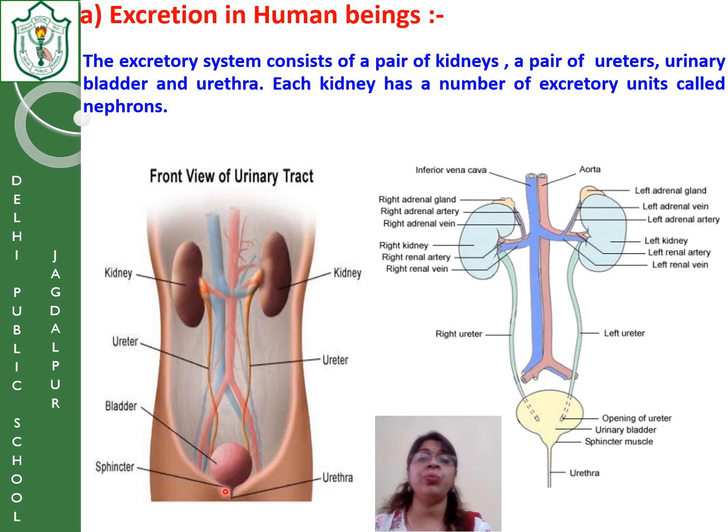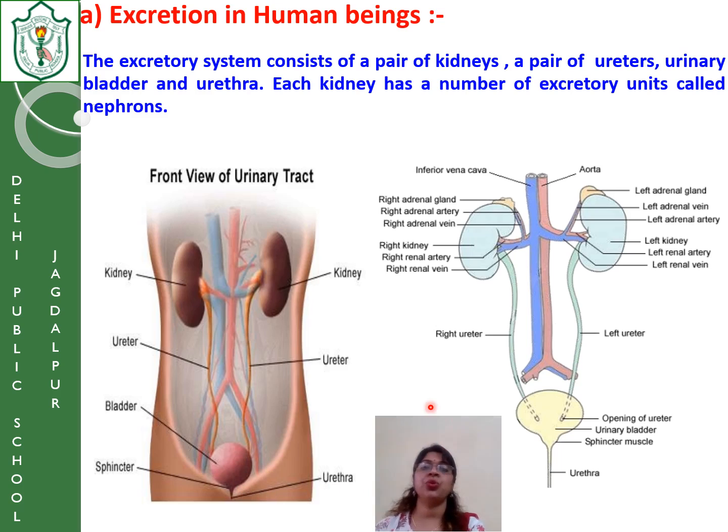Between the opening of the urinary bladder and the urethra, there is a switch called a sphincter. This word we had already discussed in the digestive system. It means it's a valve. When pressure is built on the walls of the urinary bladder by the urine collected in it, this opens and allows the movement of urine through the urethra.